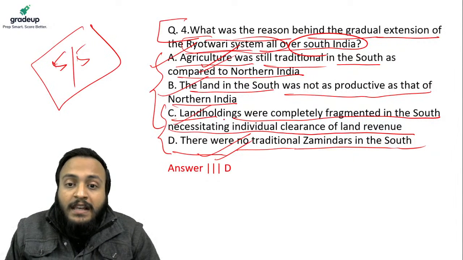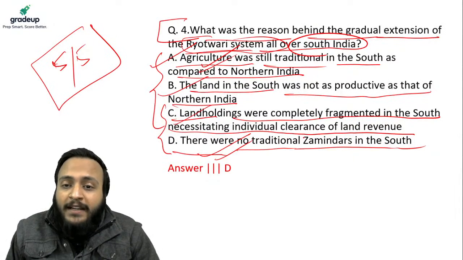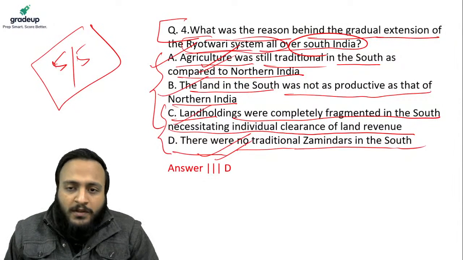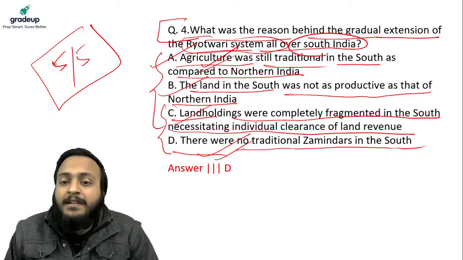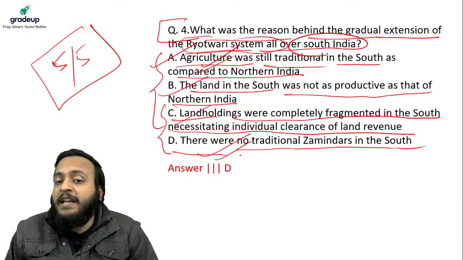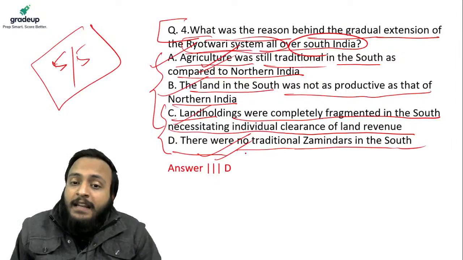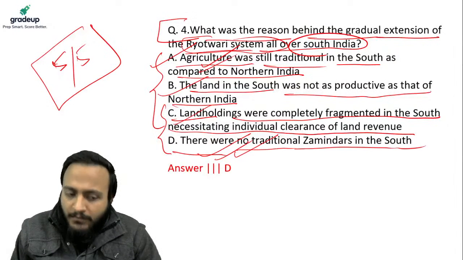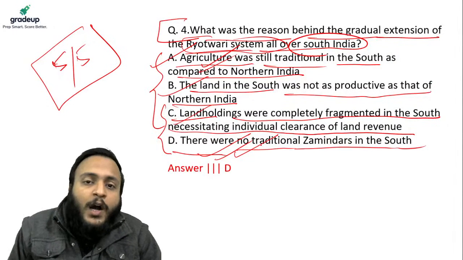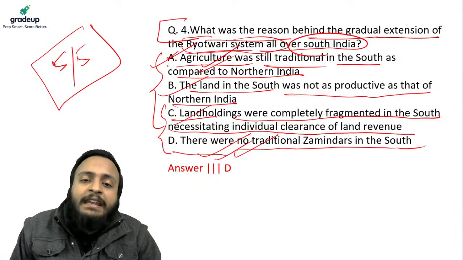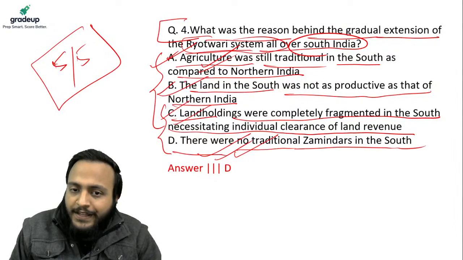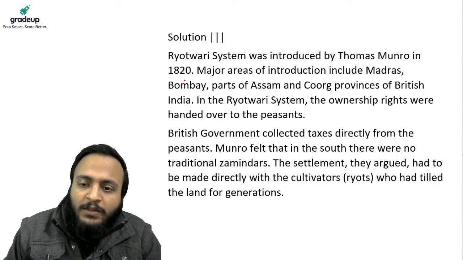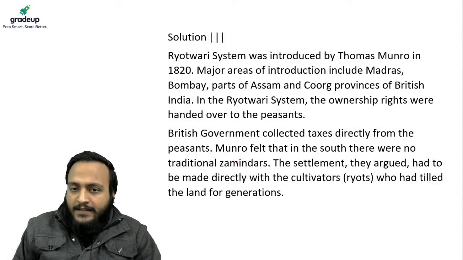All right, land holdings were completely fragmented in South India. It is not possible, because that was the time when the zamindari system was everywhere, but there were no traditional zamindars. There may be some question on this option as well. However, this is more correct than A, B or C. Clear? So this should be your answer.